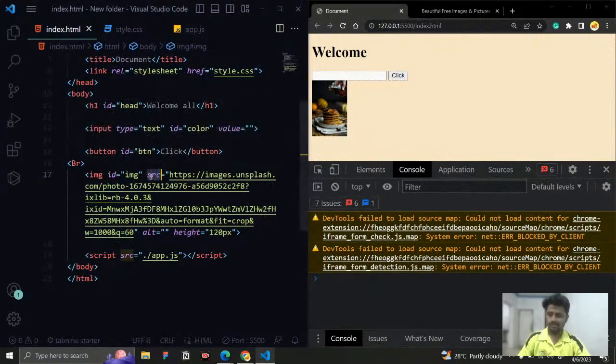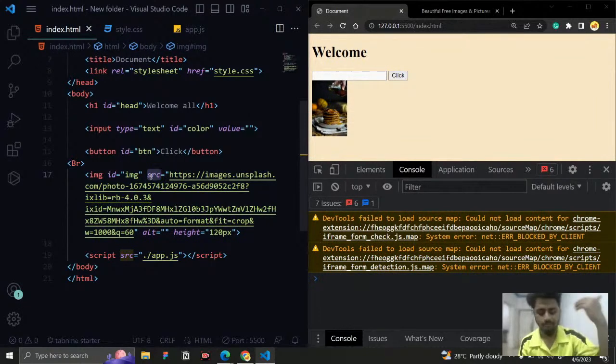So like src, you can change anything. If you want to change the height, you can change it. If you want to change the width, you can change it. And those things you can achieve with the style property also. Right now, whatever you want to do, you can do it. So this is the most common basic interaction that we will use for most things.